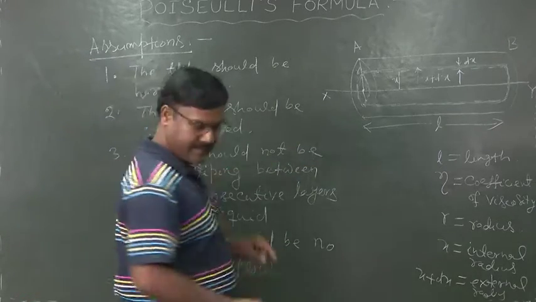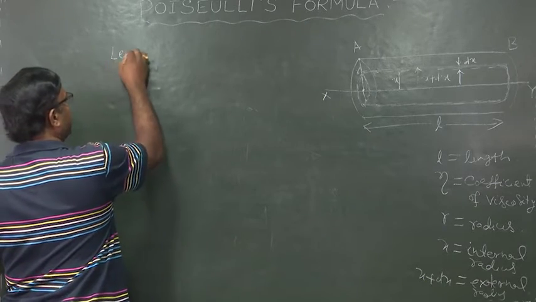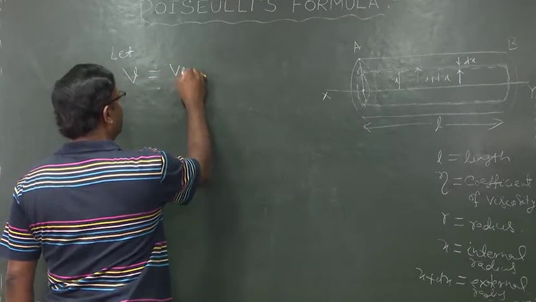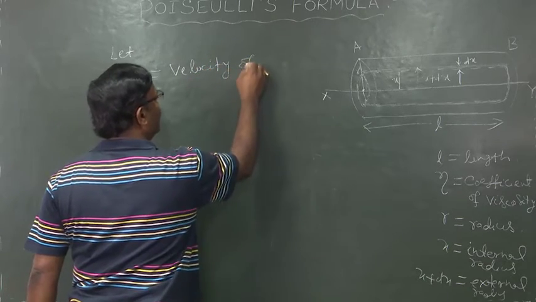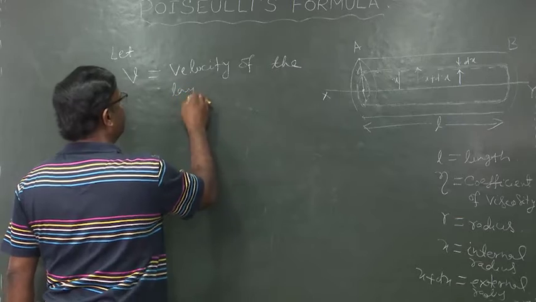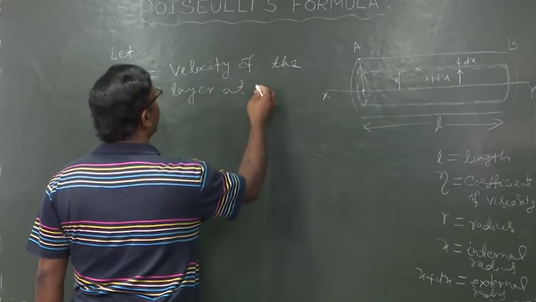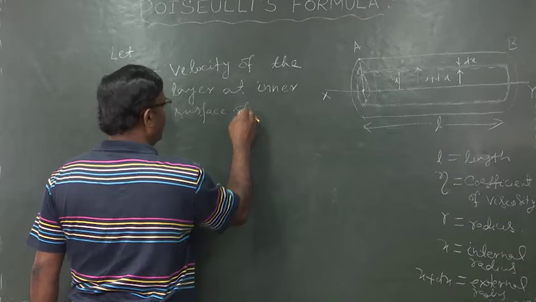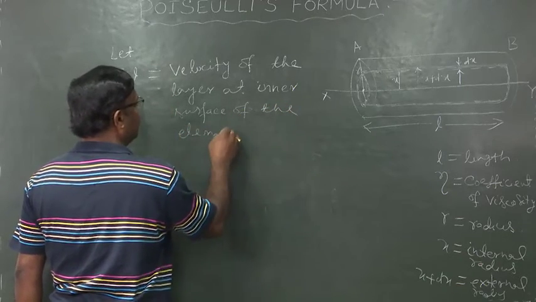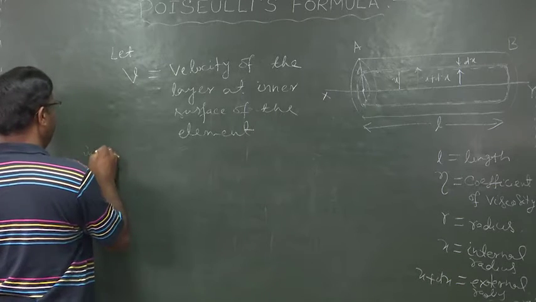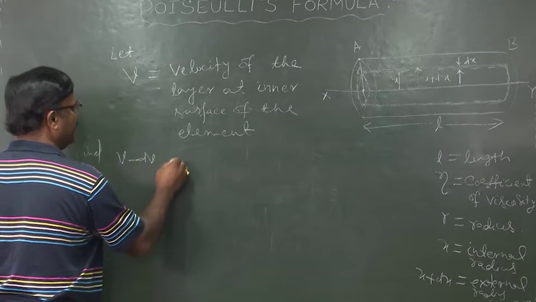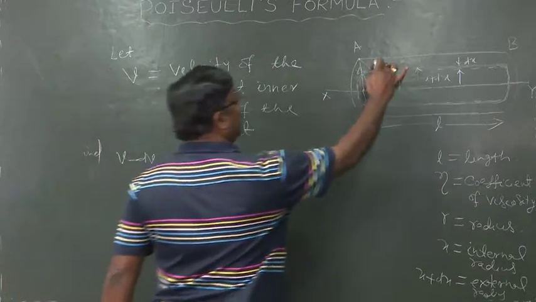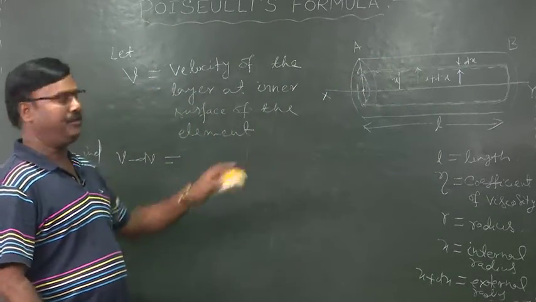Now let V equal the velocity of the layer at the inner surface of the element, and V minus dV equal the velocity of the liquid at the outermost layer of the element.